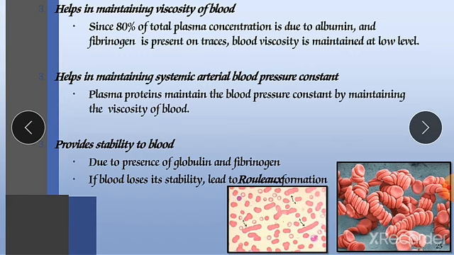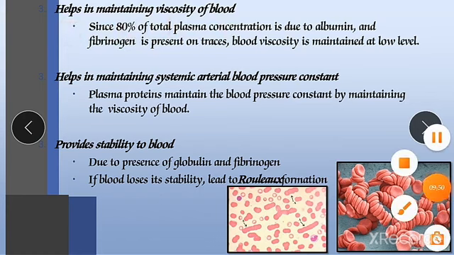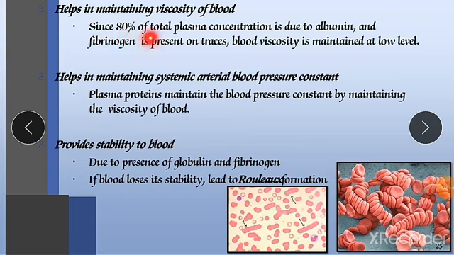It helps in maintaining the viscosity of blood. It is also one of the major functions. Since 80% of total plasma concentration is due to albumin, albumin is available in abundant proportion in our body.